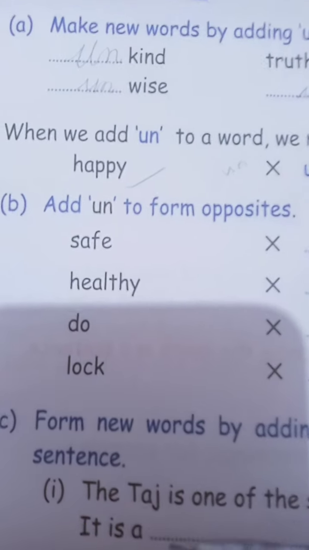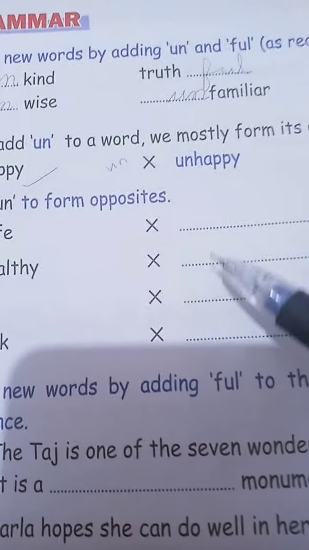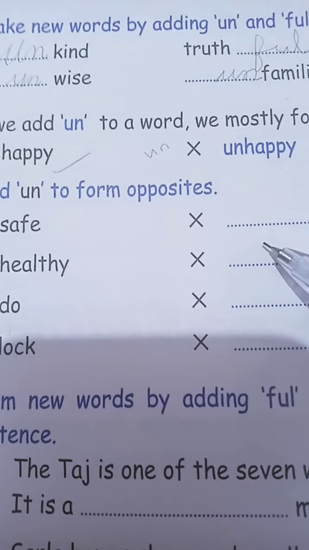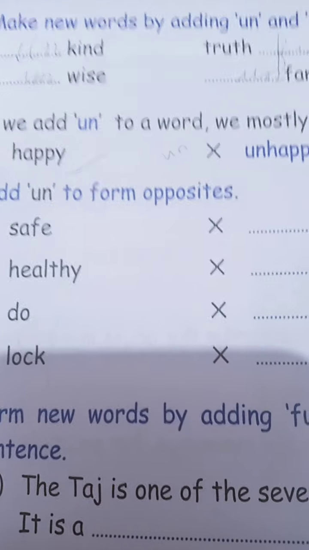So some words are given here: safe, healthy, do, lock. Okay, by using un, you have to make the correct opposite words.